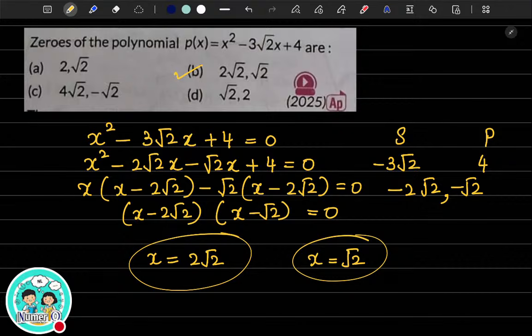Let me know once you have completed, because there are so many questions that we will be doing this week with respect to finding the zeros of the polynomial. Okay. Let me know once you have completed. So always remember, whenever you have to find out, check the product, and make sure you're getting the sum as well. So the sum should be your B and the product should be A multiplied by C.